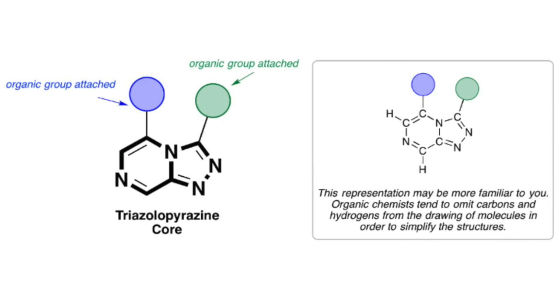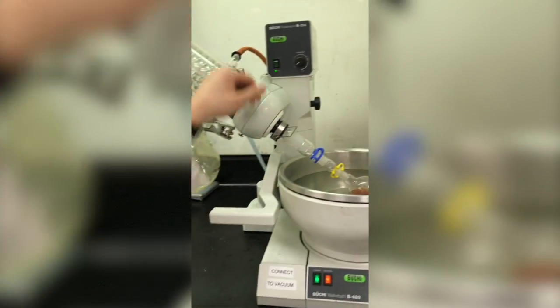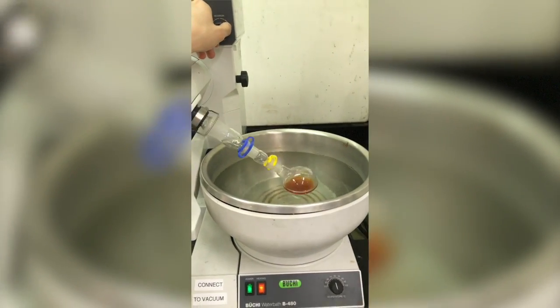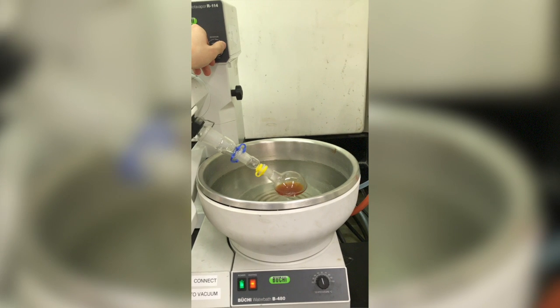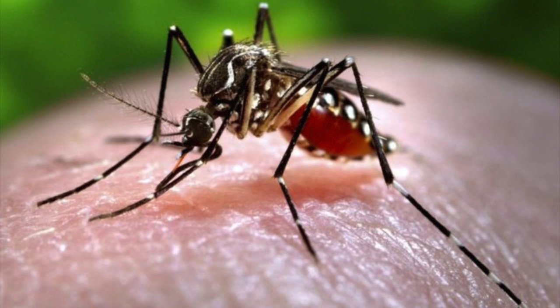To tackle this challenge, we created compounds with a triazolopyrimidine core, known to kill the parasite in in vitro experiments, and performed nucleophilic aromatic substitution reactions to alter the functional groups in the blue and green positions shown in the diagram. This alteration has the potential of making the antimalarial drug more water-soluble and resistant to chemical attack, such that it is better absorbed in the body and not broken down by the body's metabolism before it has a chance to kill the malaria parasite. Over the course of 5 weeks, 8 new antimalarials were produced. However, they await purification before testing their effectiveness. Regardless, this fresh new research encourages a much-needed transition to a future removed from this deadly parasite.